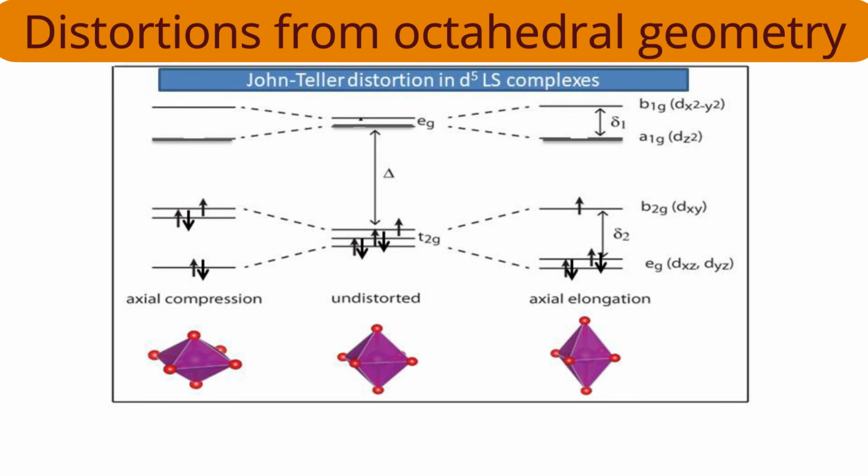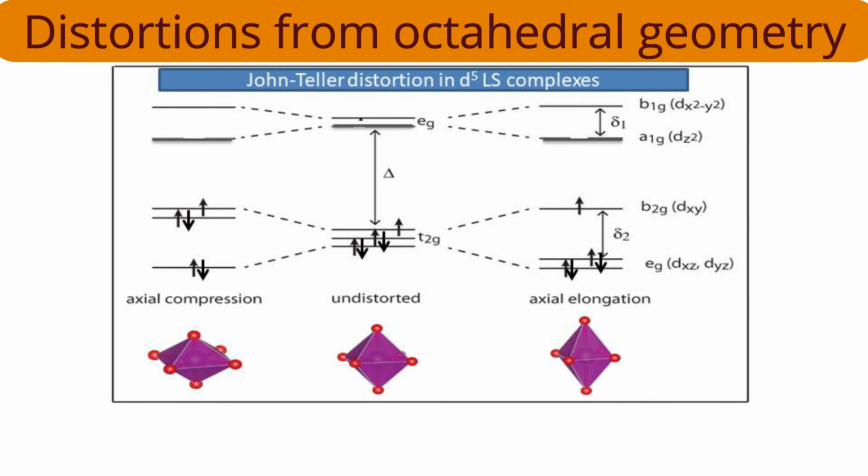How many electrons are there in B2G? 2 electrons. So the total decrease by B2G electrons is 4/3 delta 2, and 3 electrons in EG will increase the energy by how much amount? 3 into 1/3 delta 2. So total delta 2. So net decrease or increase? Net decrease is there. How much decrease? 4/3 delta 2 minus delta 2.